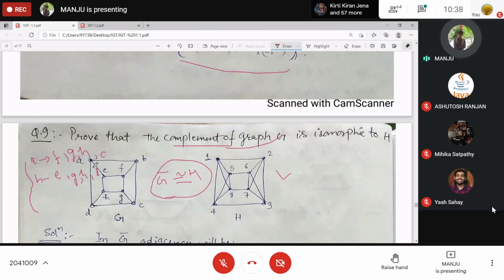In fact, if you take A, B, E, F as it is, then it will be more complicated. For example, in this graph only I can draw it.